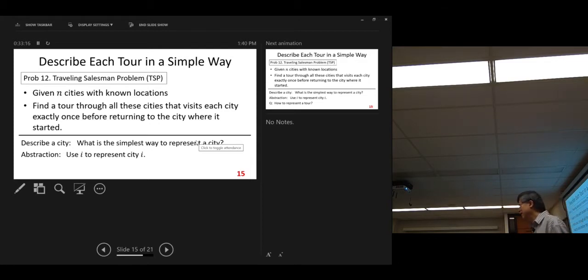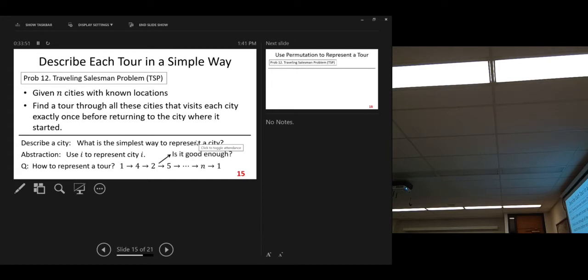All right. Next, we want to represent a tour. How to represent a tour? You have a list of cities. The order is important, right? Yeah, order is important. So, can we use this way? Something like city 1 to city 4, at the end, we're back to city 1. That's a tour, right? So, that's simple.